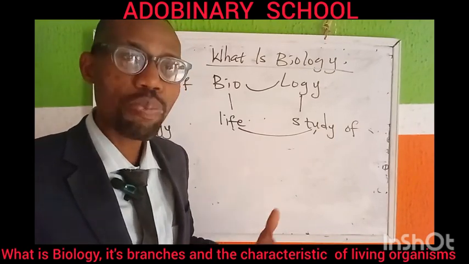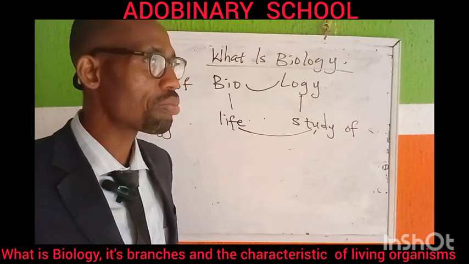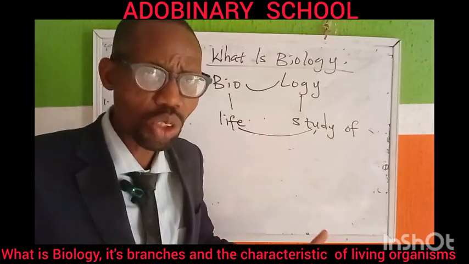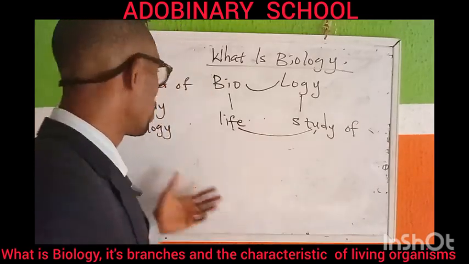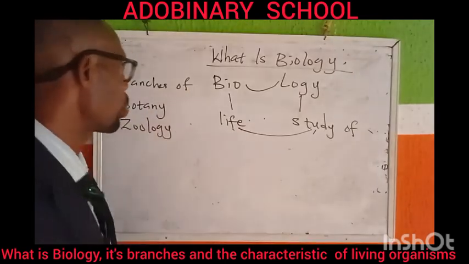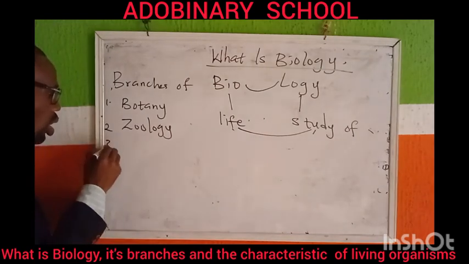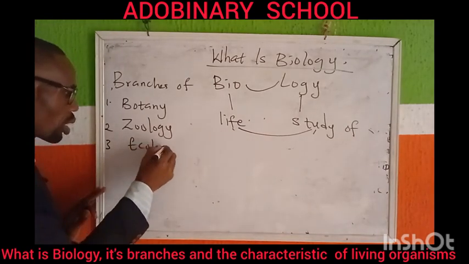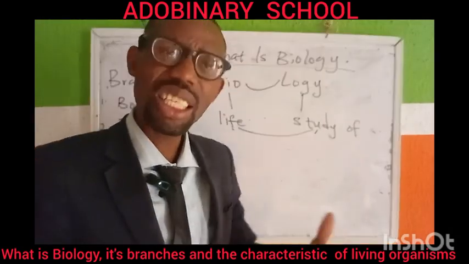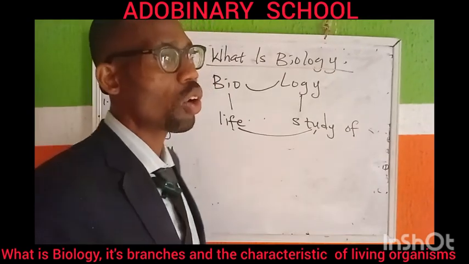You also have Rana. You also have other scientific names like Rattus, or zoological names. You understand what I'm talking about? So when you start dealing with animals, you study animals, you are dealing with what? Biology. Number 3, we look at ecology. Ecology is a branch in biology that deals with the study of organisms in relation to their environment. So that is ecology for you.